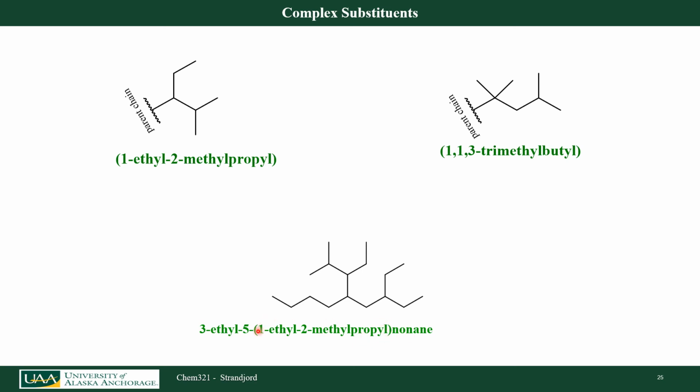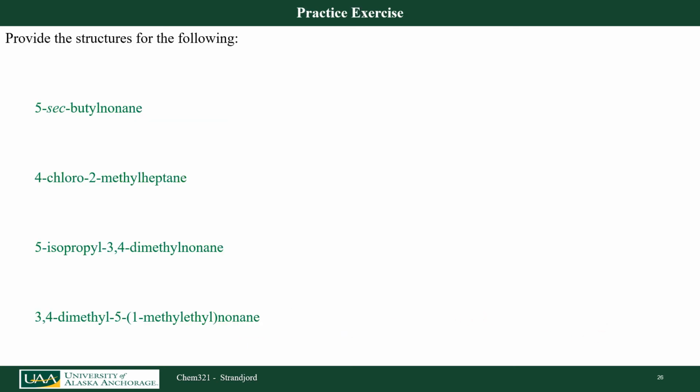Notice I have parentheses around my complex substituent, my parenthetical substituent. I still need to number that, and I still need to use my correct punctuation.